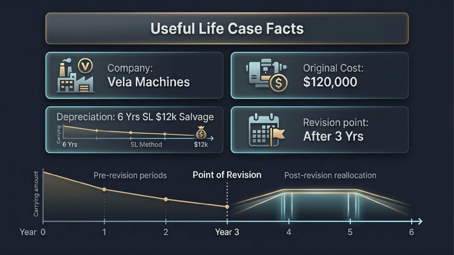After 3 years of use, a professional inspection shows that the machine can operate longer than expected, but with a lower estimated salvage value. This is a very common real world estimate change. Better technical evidence arrives after the asset has already been used. Now we calculate prospectively from the carrying amount at the revision date.